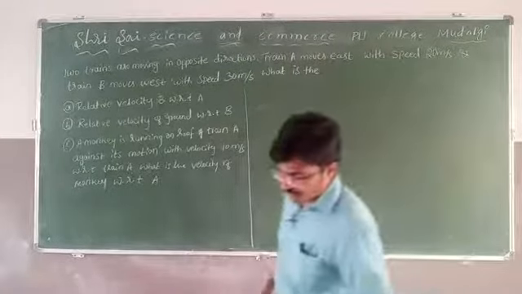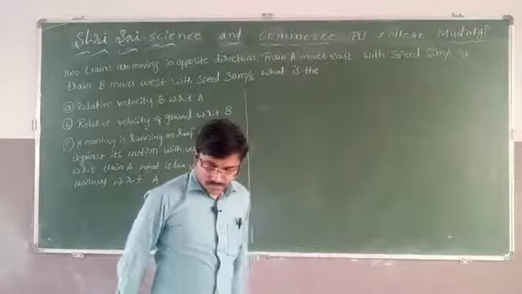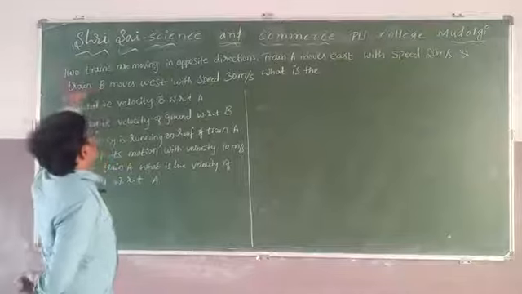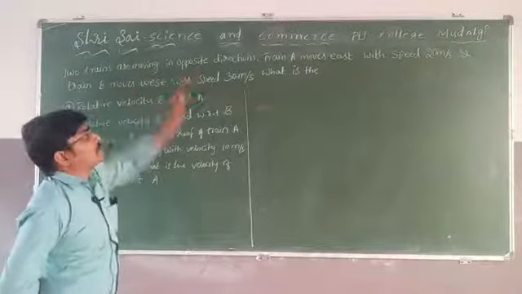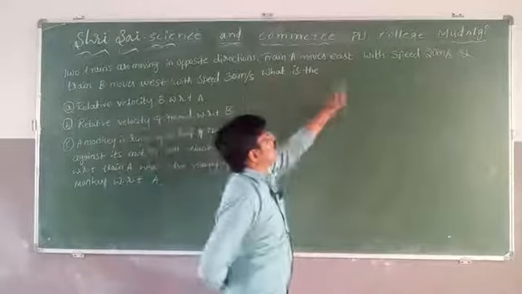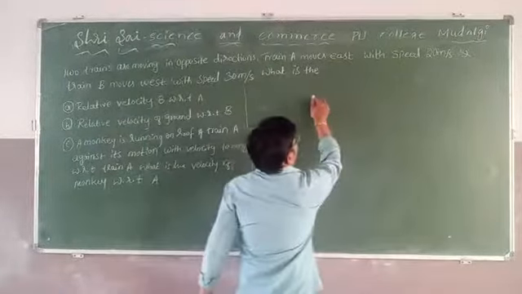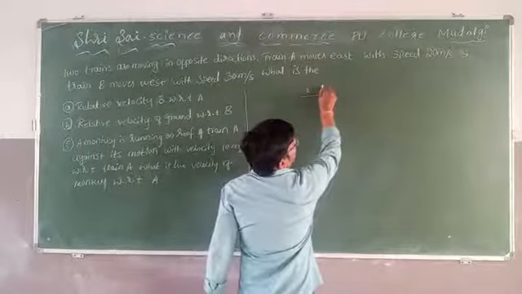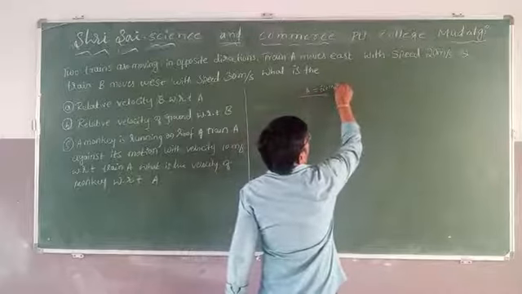Here in this problem, two trains are moving in opposite directions. Train A moves in the east direction, like this. Train A has a velocity of 20 meters per second.